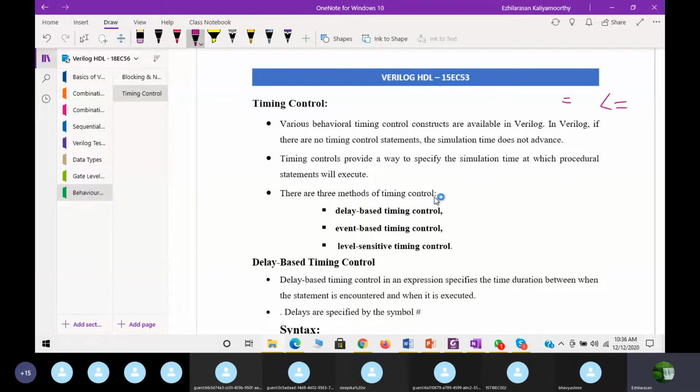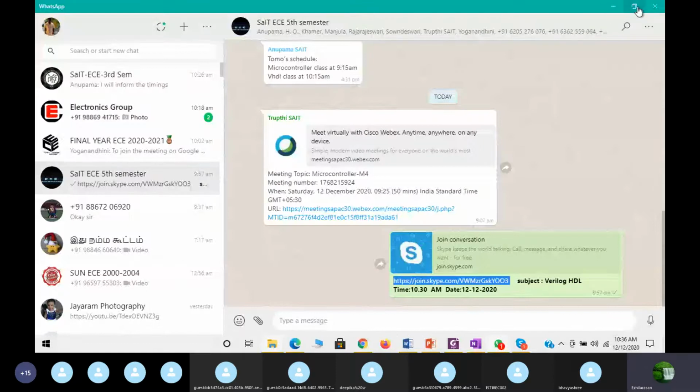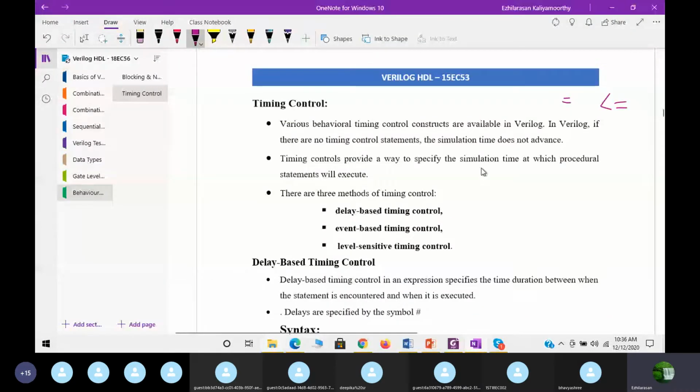Now the next topic we'll study is timing control. Various timing control constructs are available in Verilog. In Verilog, if there are no timing control statements, then the simulation time does not advance. So if you want to advance your statement a little bit, you need to introduce a delay or add time control statements.